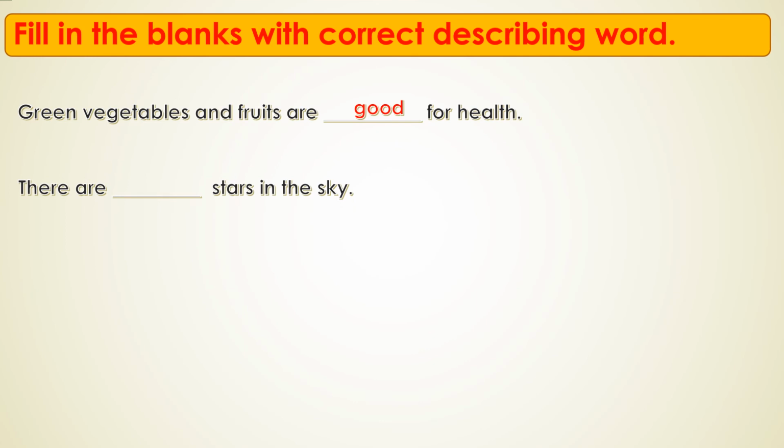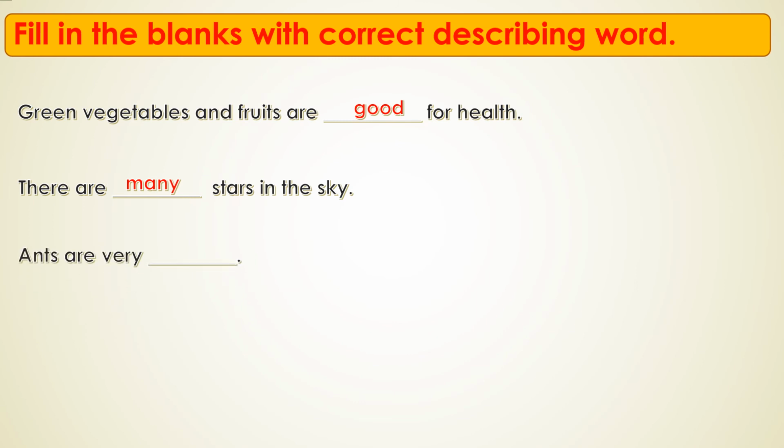There are dash stars in the sky. When you look up at the sky, can you count the stars? 1, 2, 3, 4. There are many stars. We cannot count them. There are many stars. So here the word many describes the quantity of the stars. There are many stars in the sky. We'll see the next one.